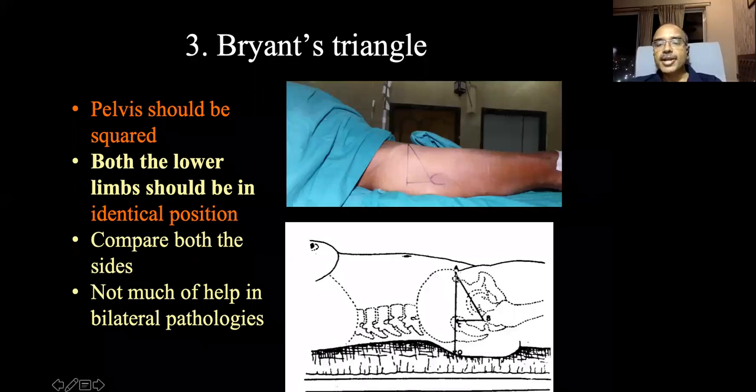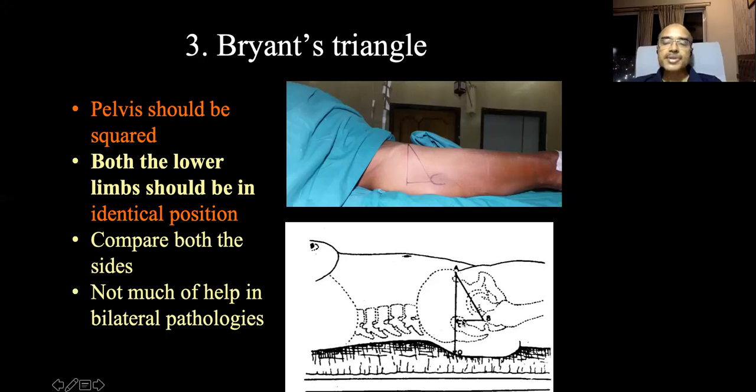So you draw a line joining the anterosuperior spine and the tip of the greater trochanter. This is the first line. The second line, you draw a line vertical, that is perpendicular to the horizontal, and you measure the distance from the tip of the greater trochanter to this second line. The vertical or perpendicular distance you measure and compare with the opposite side. If there is a shortening, then you tell how much shortening is there.